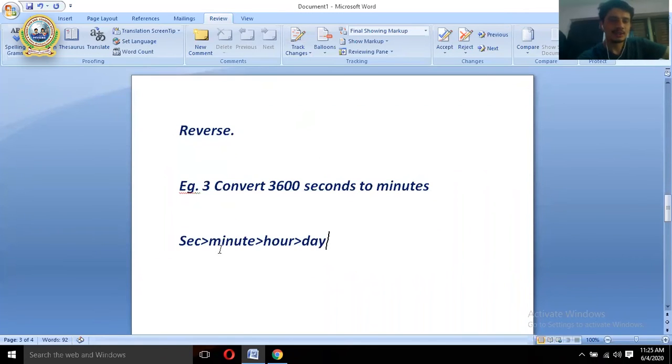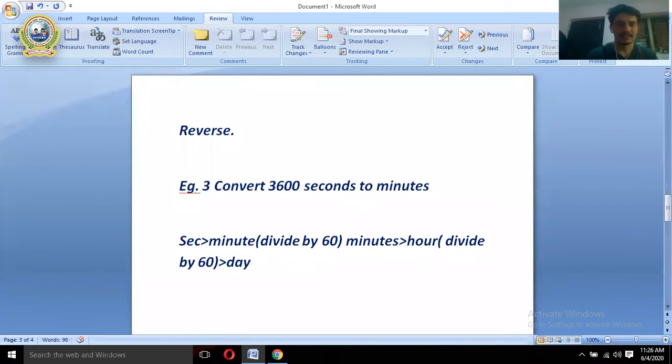So while we convert second into minute, you'll have to divide. Now in this case there should be divide. You'll have to divide by 60. And again minutes to hour, what you have to do? Minutes that is to be converted into hour, again we'll have to divide by 60. All right, and again hour into day, what do you have to do? You'll have to divide by 24. So please keep it in your mind.